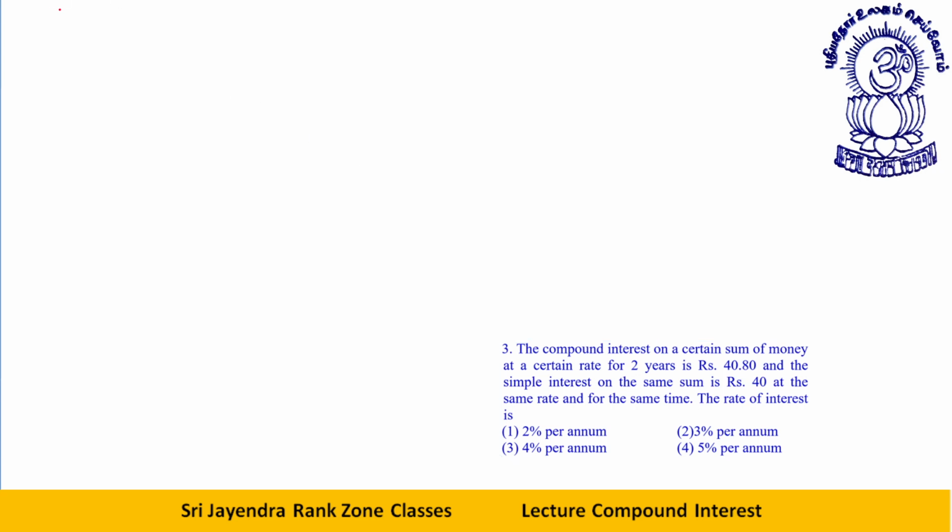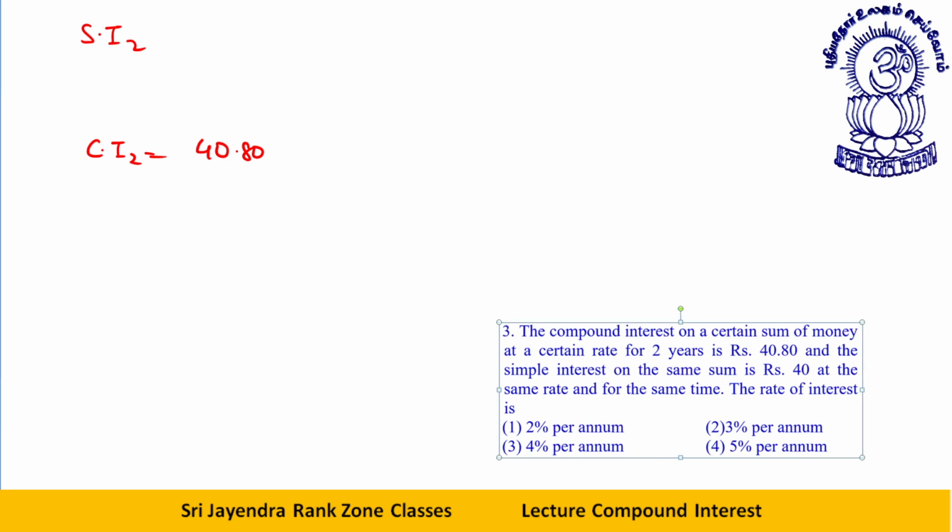See, the compound interest on a certain sum of money at a certain rate for 2 years is 40.80 rupees. CI for 2 years is what? 40.80 rupees. And the SI on the same, let me increase the size of the question. SI for 2 years is given to us as 40 rupees.